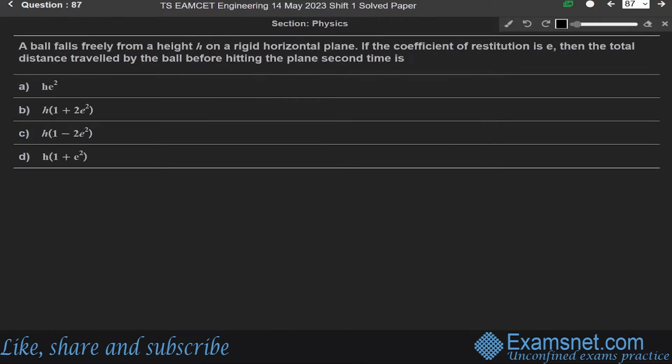Now next question 87. A ball falls freely from a height h on a rigid horizontal plane. If the coefficient of restitution is e, then the total distance traveled by the ball before hitting the plane the second time is... This question is from the chapter of work, energy and power.